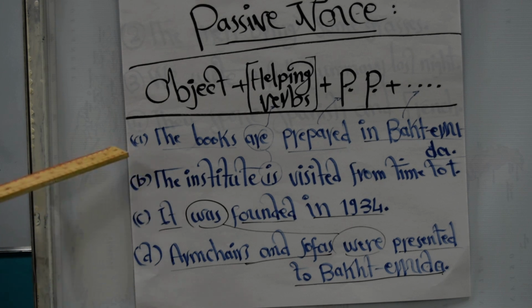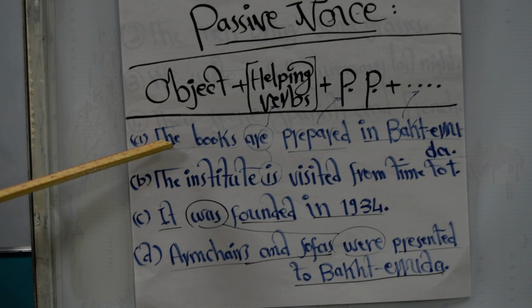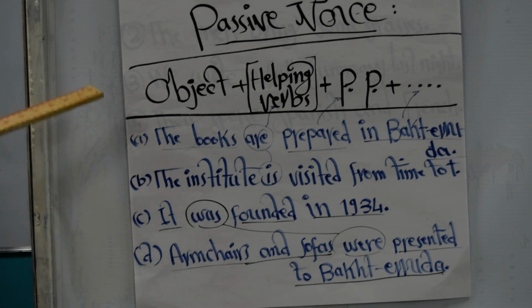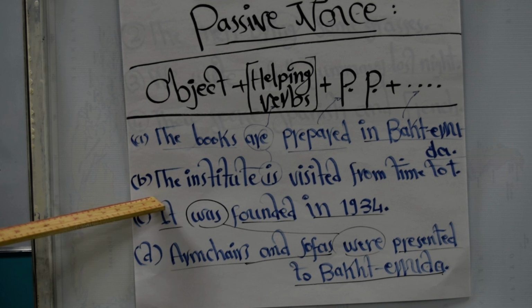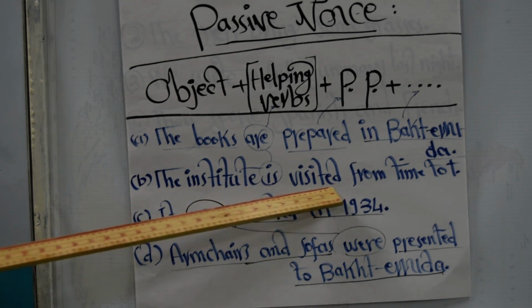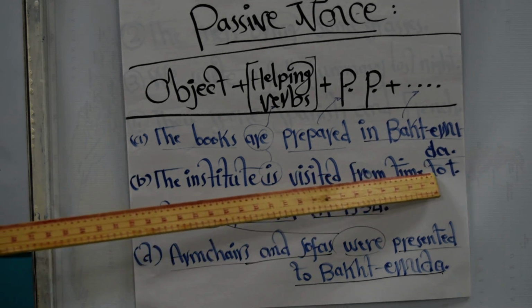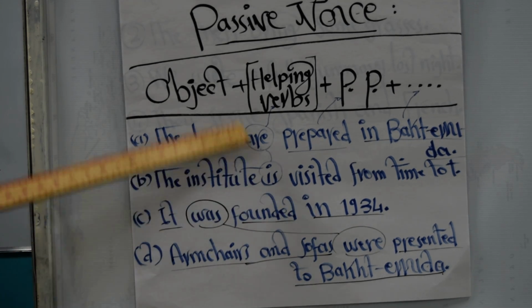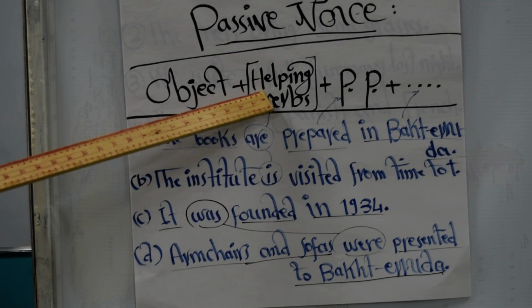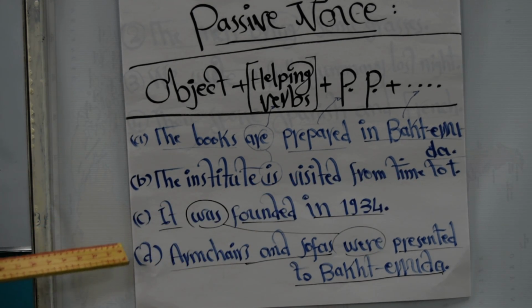We don't know, because this one is passive because the doer of the sentence is not known. Number two, the institute is visited from time to time. So the institute was the object, and is is the helping verb. Visited is the past participle. From time to time, that's the rest.